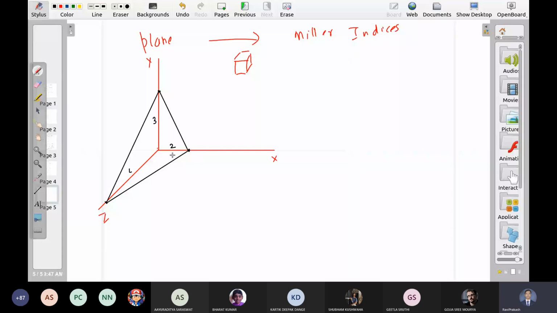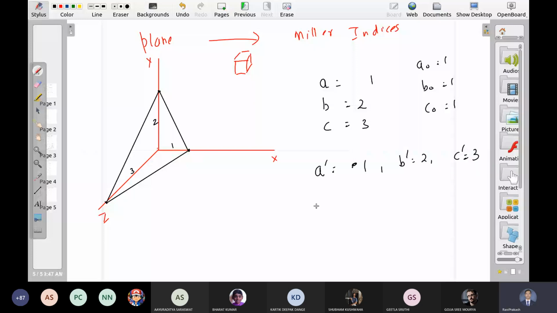So a is 1, b is 2, c is 3, a naught is 1, b naught is 1, c naught is 1. a prime is 1, b prime is 2, c prime is 3. Inverse them: 1 upon 1, 1 upon 2, 1 upon 3. What are the Miller indices now? Miller indices क्या होंगे इनके?